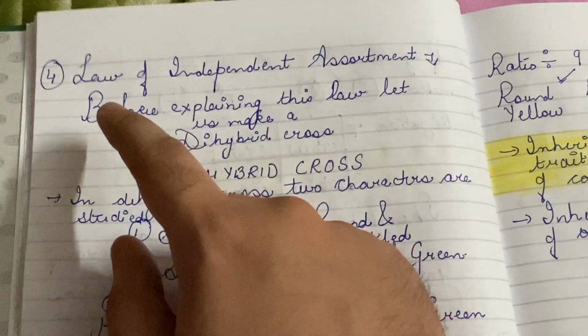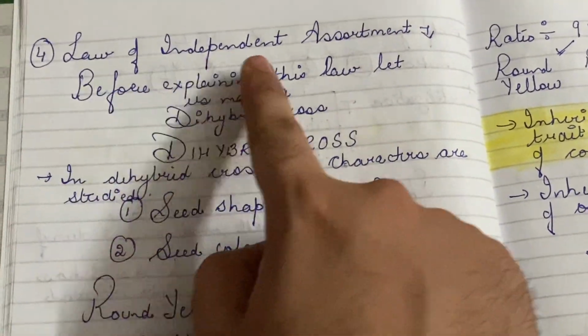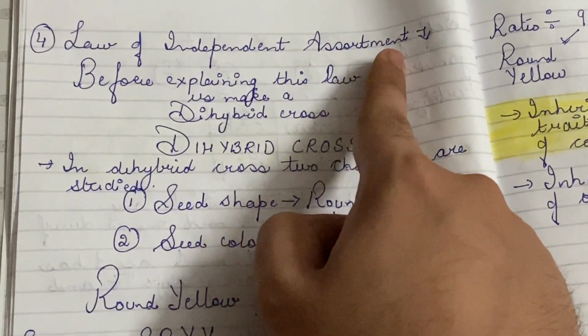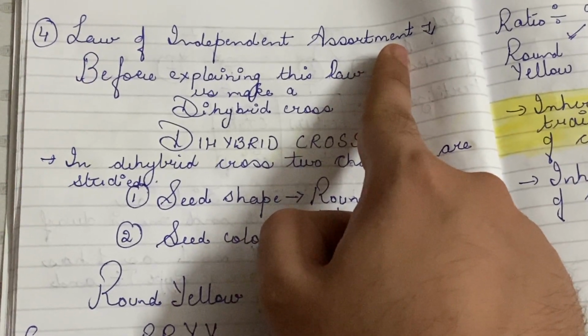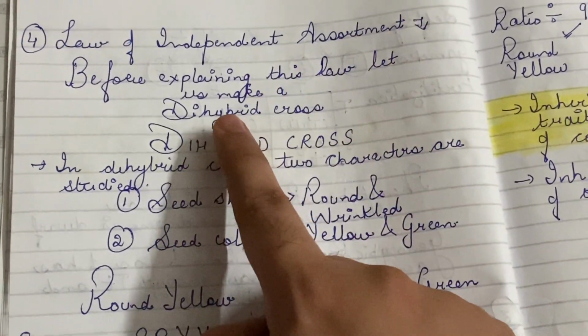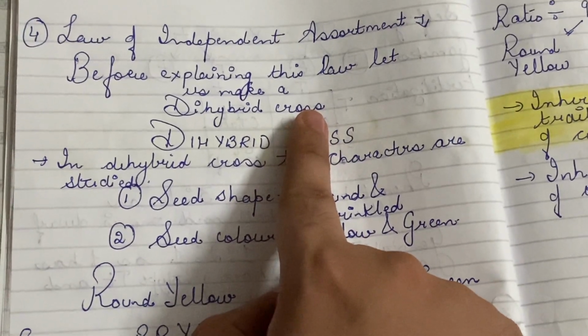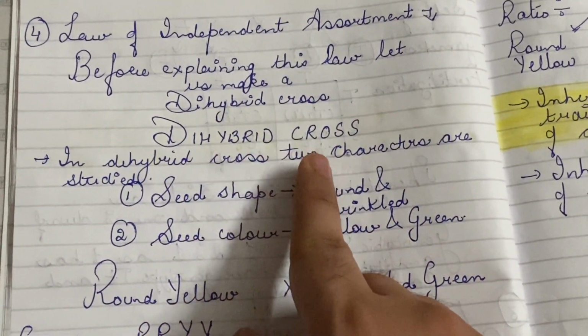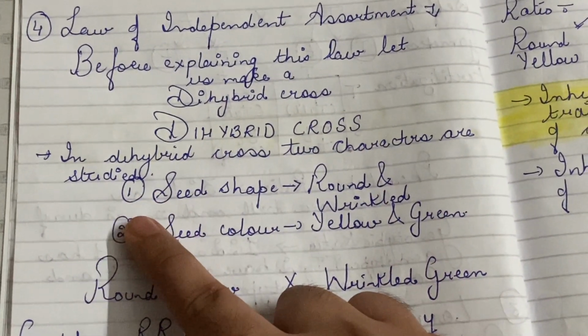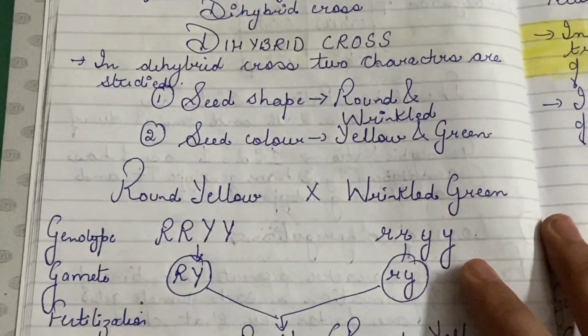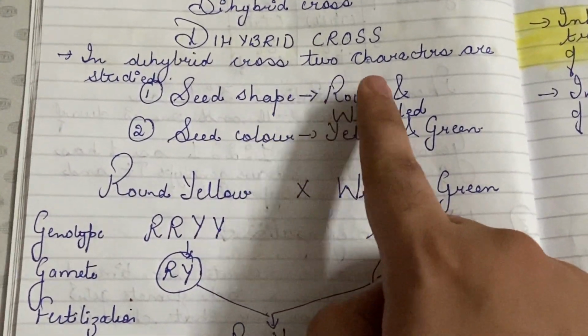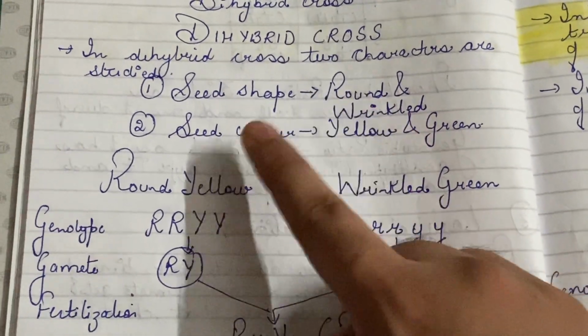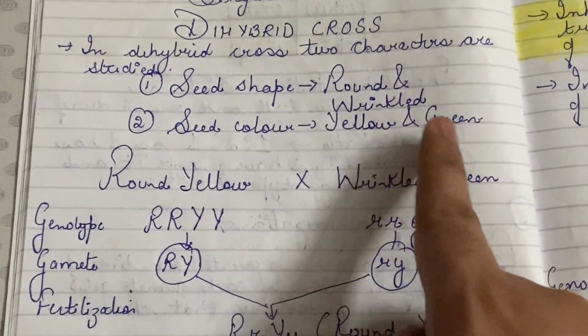Now let us understand the law of independent assortment. Before explaining the law of independent assortment, we should know what a dihybrid cross is. In a dihybrid cross, two characters are studied. Here we are studying two characters, which are seed shape, round and wrinkled, and seed color, which is yellow and green.